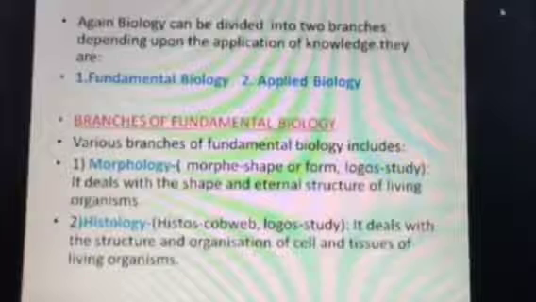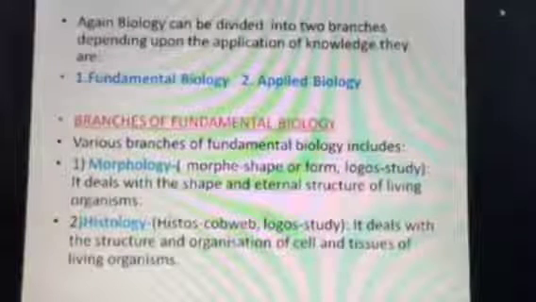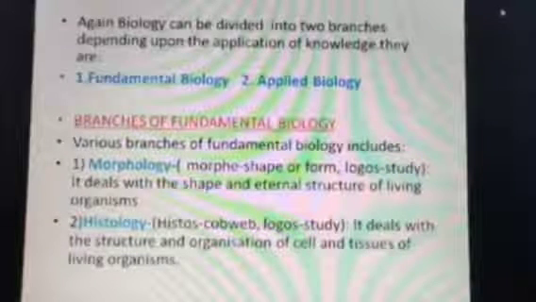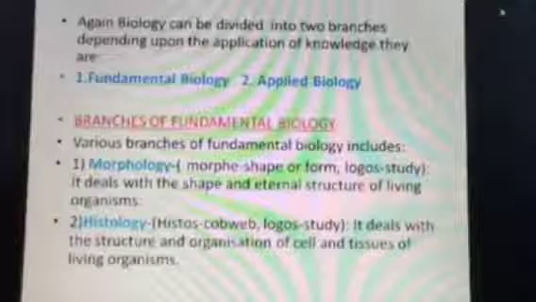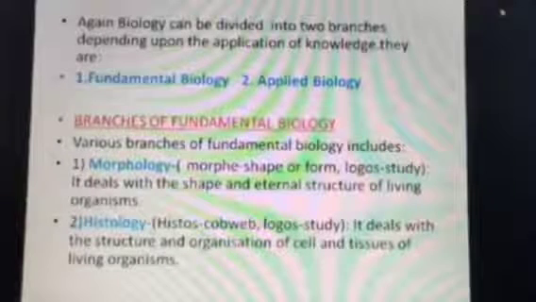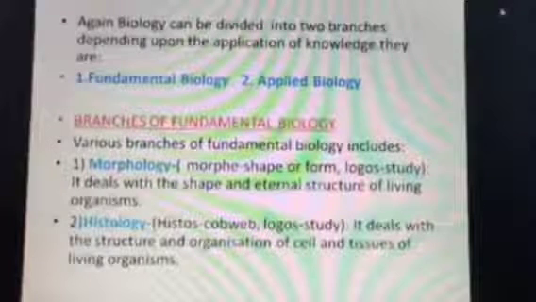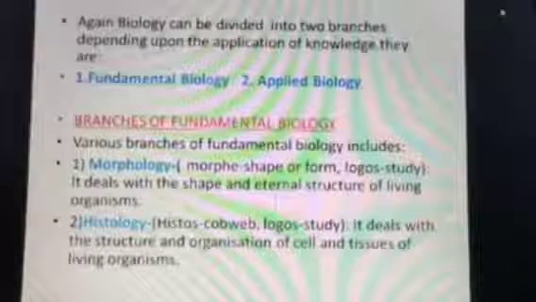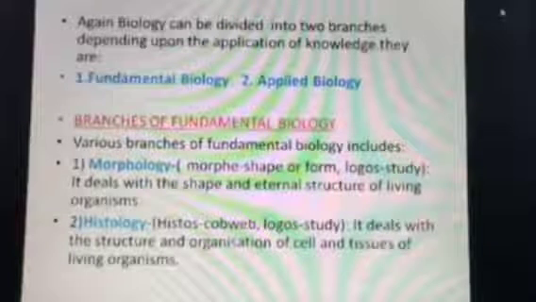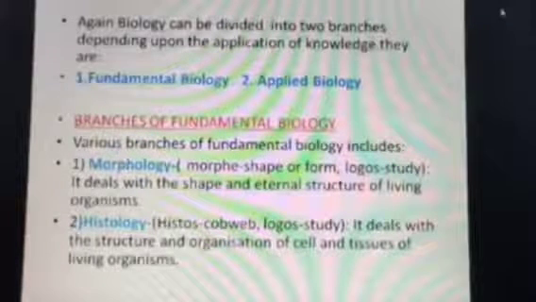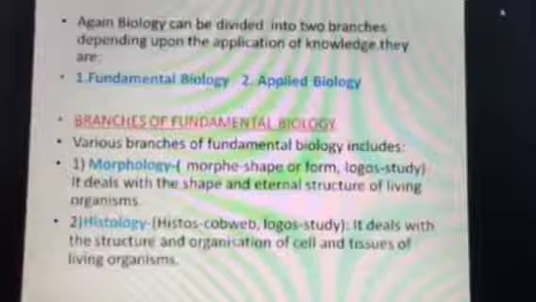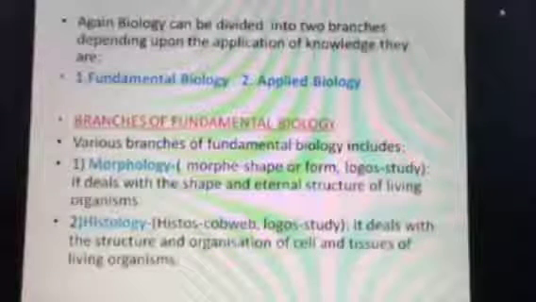So now let me discuss the branches of fundamental biology. What is fundamental? That which is found in every aspect of living organisms. So the various branches of fundamental biology include, number one, morphology. It is derived from morph and logos. So morphology. What is morph?